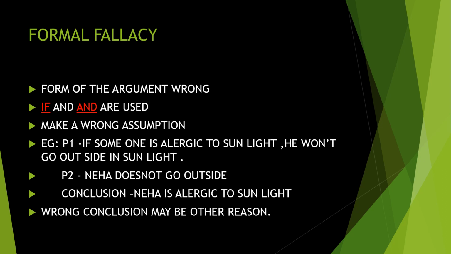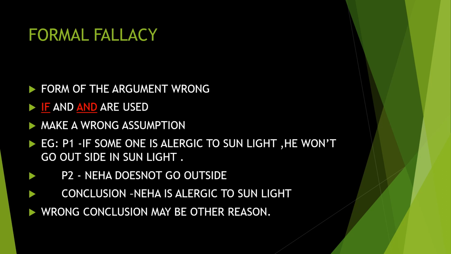So an assumption comes: Neha is not going out of the house, so the reason might be that she is allergic to the sunlight. First the premise is that people with an allergy to sunlight sit inside the home, and Neha is sitting inside the home. It means that Neha is allergic to sunlight. There is a fallacy there. What is the fallacy?